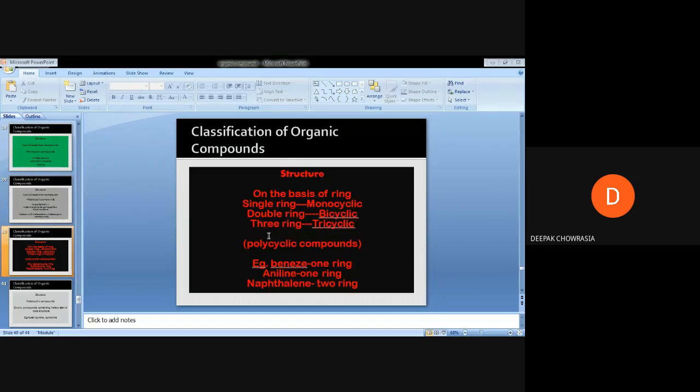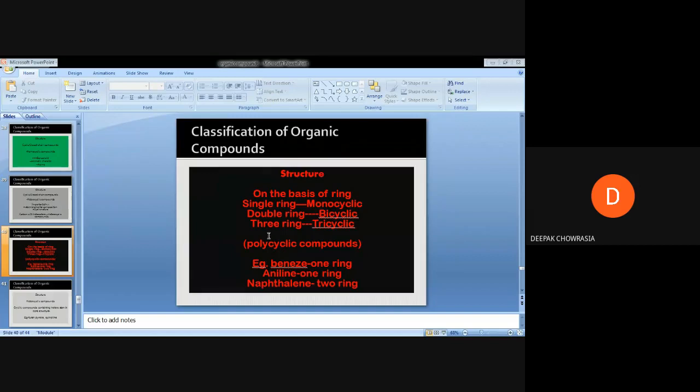Now, I have also added a slide to classify the organic compounds on the basis of their structure. This classification is on the basis of the number of cyclic motifs or cyclic moieties that the particular organic compound contains. I just added this, and if you want, you can also add this slide in your notes.